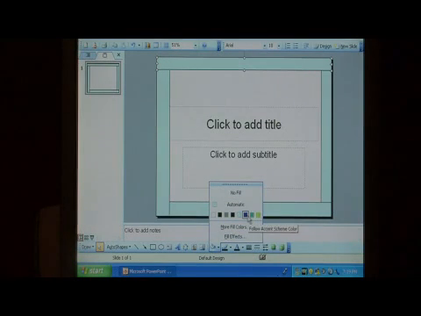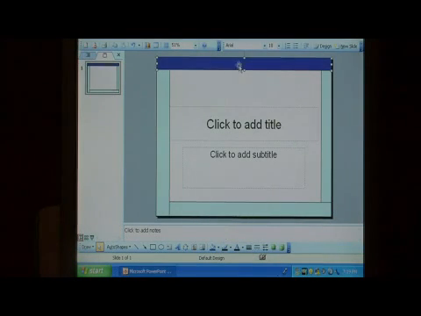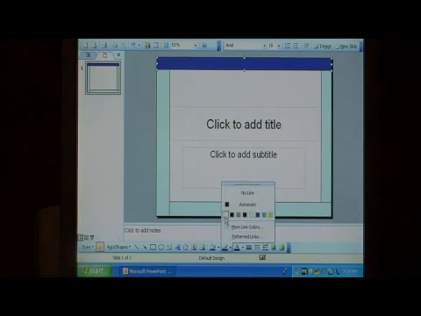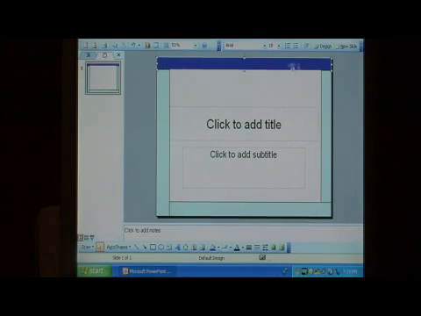Let's say we want it to be a little darker blue, kind of a purplish almost. You can change the line color. Let's say we want the line around the edge to be white. And you can change the text color. Now these borders actually include text that you can click in here and type some text. And you can change their color with this font color tool.